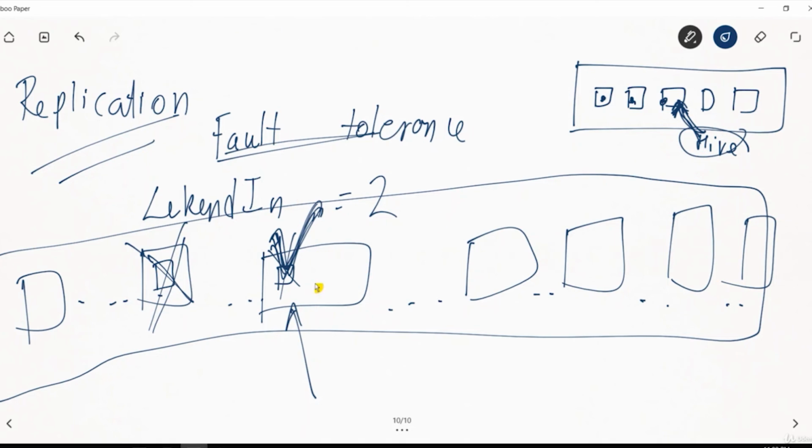But in the case of Kafka, this is not the case. In Kafka, replication will only be used for fault tolerance. Only when the first broker goes down will you have to bring up the second broker, or ZooKeeper will automatically bring up the second broker, and it will read from there.